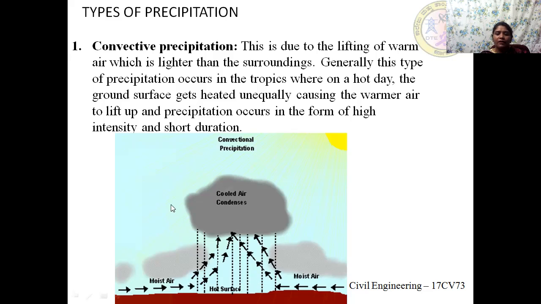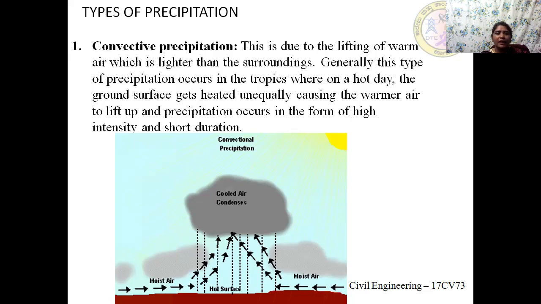You all can see the figure here. There's a hot surface, warm air is moving up, the moist air, the cool air rushes in horizontally, takes its place, the warmer air starts moving up, and in the presence of a sufficient amount of moisture in the atmosphere as well as nuclei, this air condenses over the nuclei and forms the clouds. The clouds precipitate back. And this type of precipitation is known as convective precipitation.